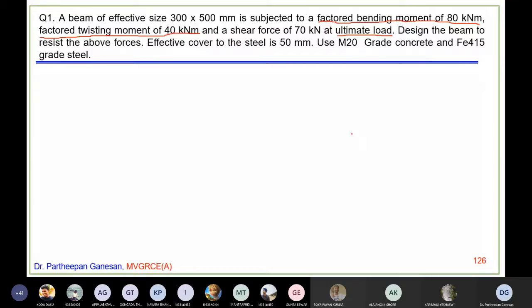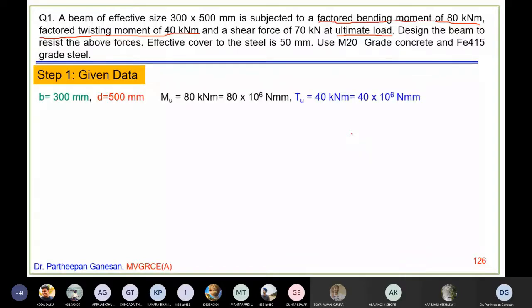Okay, so now we will see step 1, given data. Width of the beam is 300 mm. Effective depth is given as 500 mm. Factored bending moment Mu is equal to 80 kilonewton meter. Please change into Newton millimeters.